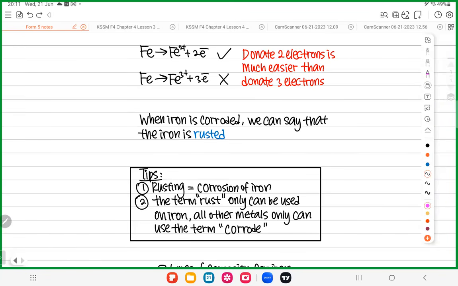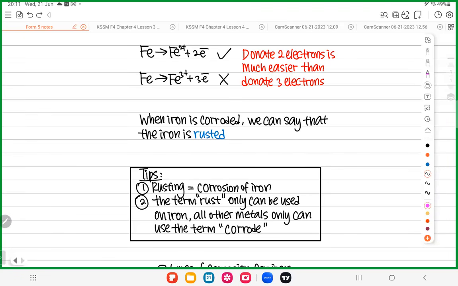All other metals can only use the word corrode. You got it? Listen to what I'm going to say. Iron, rust. Magnesium, corrode. Aluminium, corrode. Zinc, corrodes. Understand? All other metals, if they donate electrons to become metal ions, they corrode. Only for iron, when you donate electrons, you call it rust.